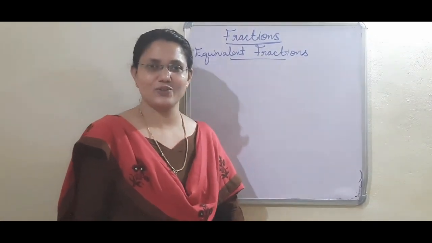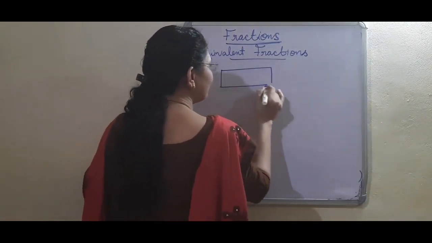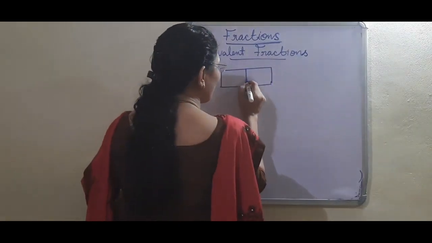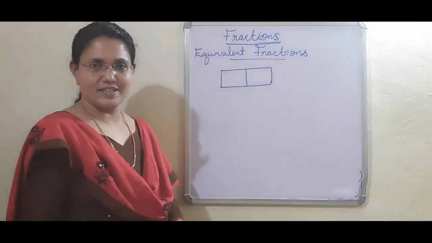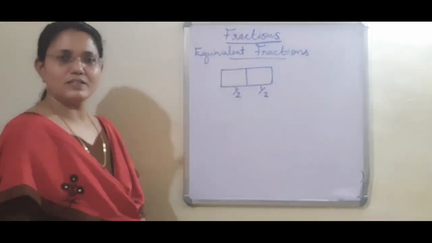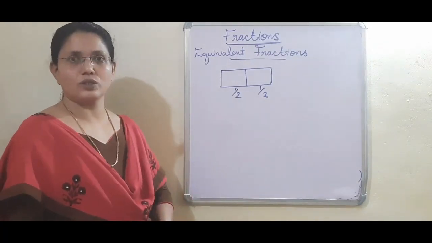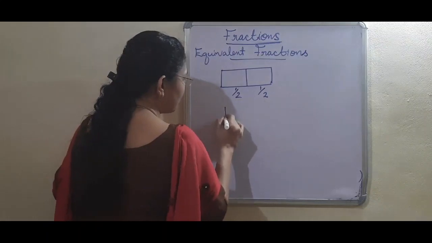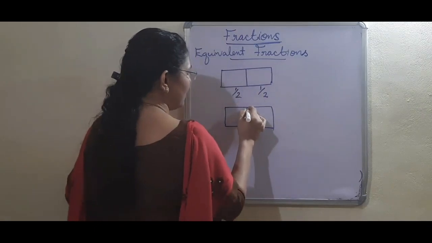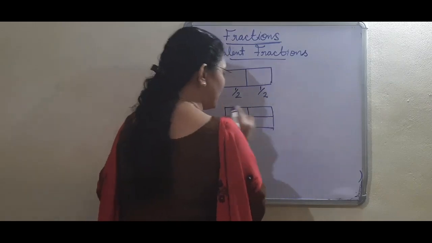With an example, I will show this. Deepu's father brought a munchkin home. There are two children, so we will cut this into 2 equal pieces. Now each part is 1 by 2. But his brother is not allowing. He told, I want 2 pieces. So what he has done now, the same munchkin, he cut it again into 2 more pieces.